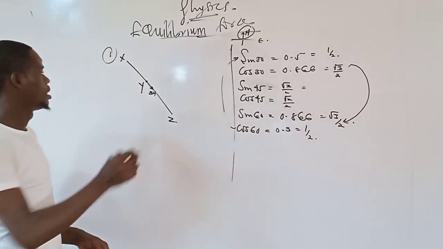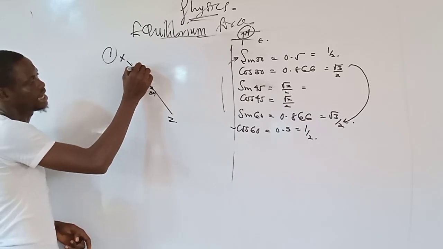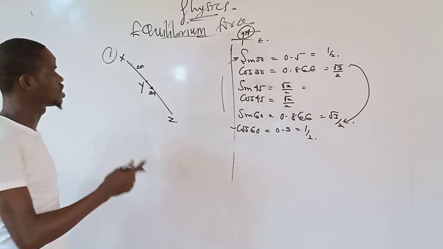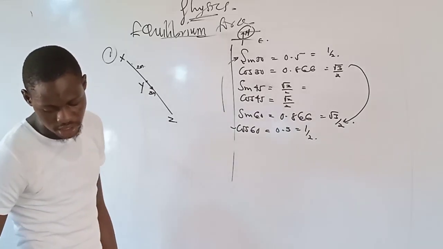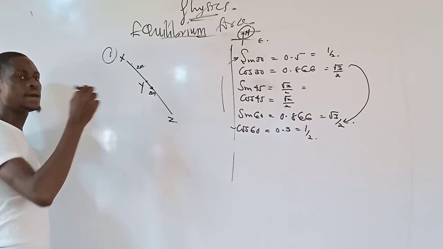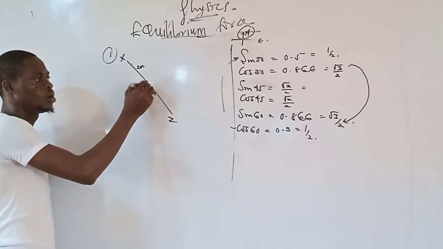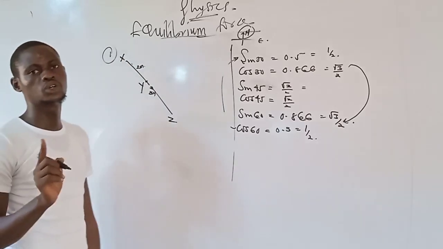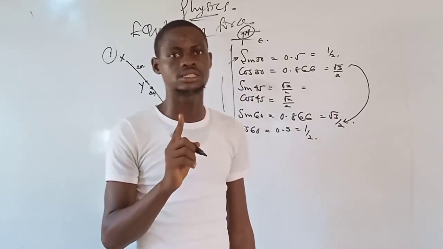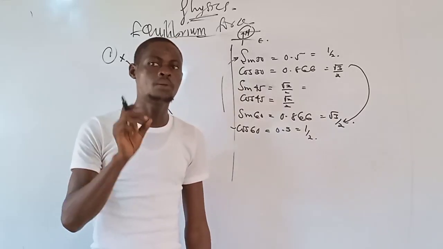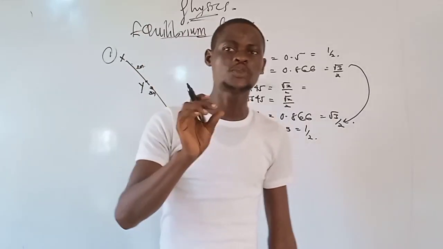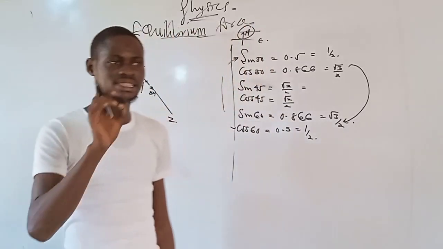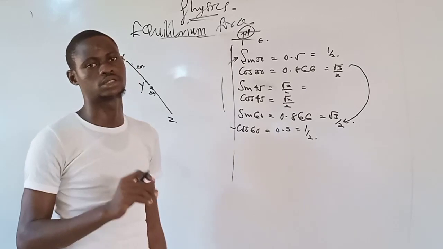If SY is 2 meters, the distance from here to here is 2 meters. That's what is given to us. What is the moment of the force about point X? That means, what is the moment of this force that is acting here about point S? What will be the moment? The first thing I need to know here is that if you are solving a question on moment, you need the definition of moment. Moment may simply be defined as the product of the force times the perpendicular distance from the point of action of the force.